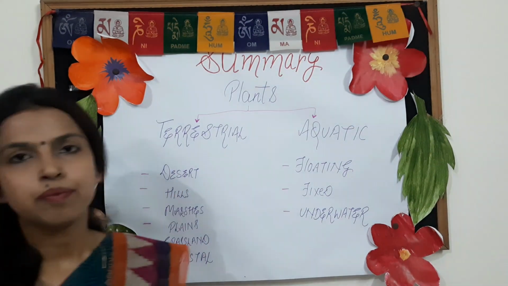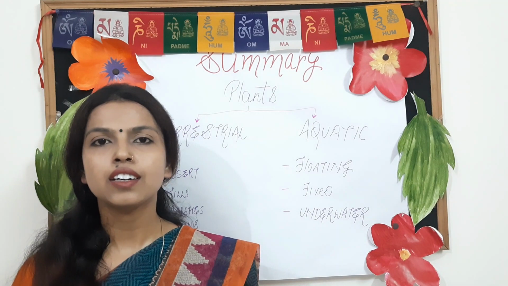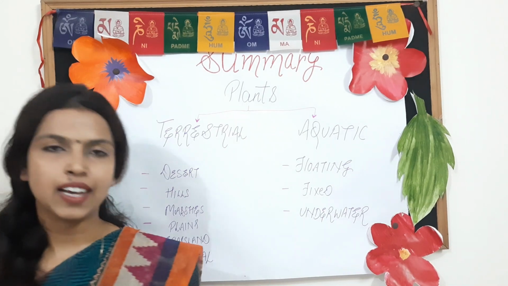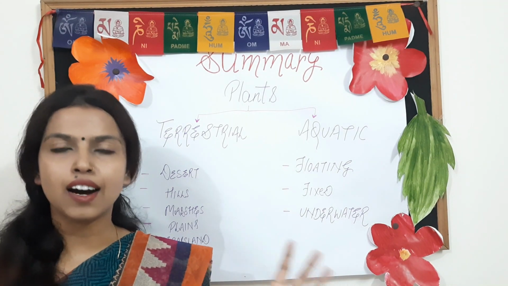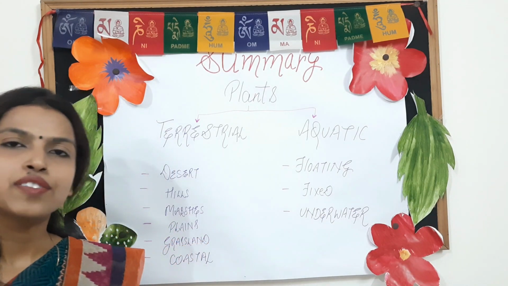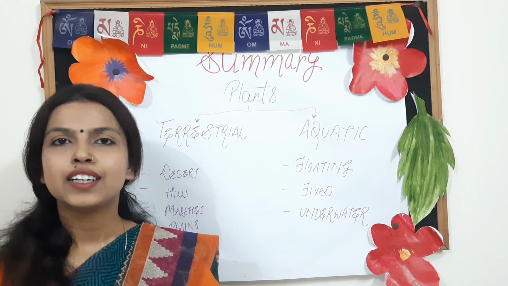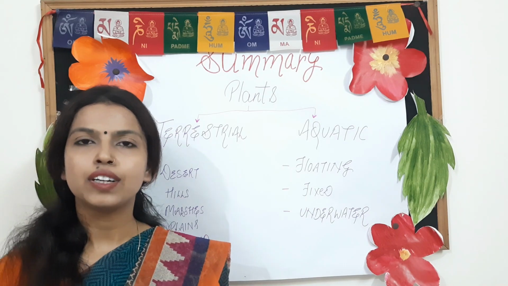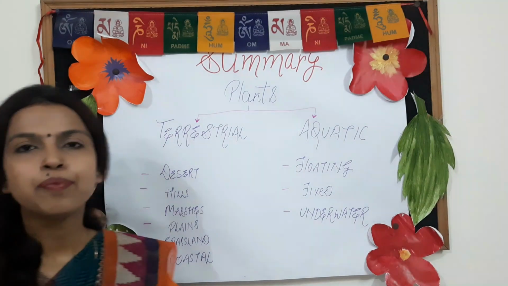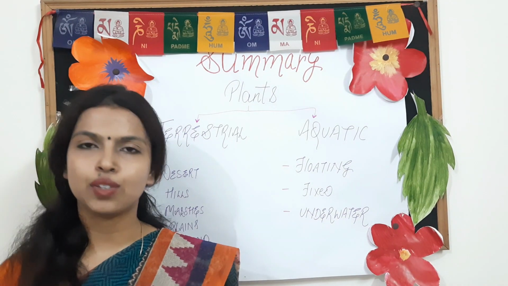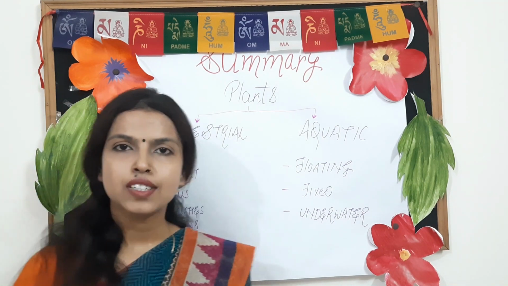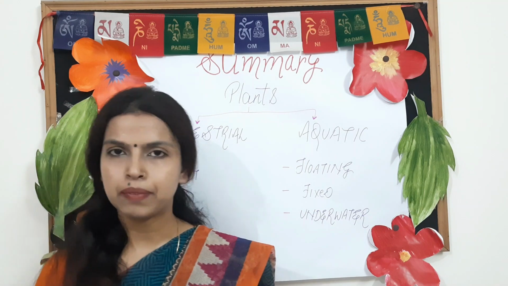Then coastal region. These are the regions which are near the sea or lake. Next category is grassland. As the name suggests, these are large areas of land covered with grass. This can be a home of some animals as well. And here tall trees are rarely found, only the grass is found everywhere. Then coastal region. These are the regions near sea or ocean or beach side you have seen. And examples of coastal region plants are coconut and pepper.